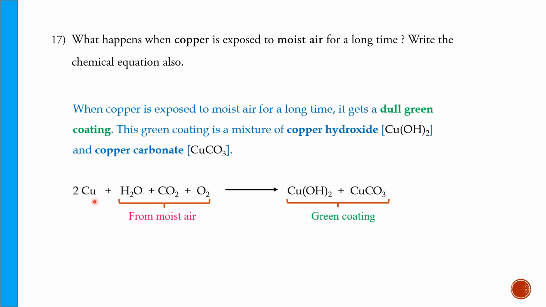This is the reaction. Cu means copper, and water plus carbon dioxide plus oxygen indicates moist air. Water, carbon dioxide and oxygen from moist air react with the copper and become the products copper hydroxide and copper carbonate, which together produce the green coating over the copper.